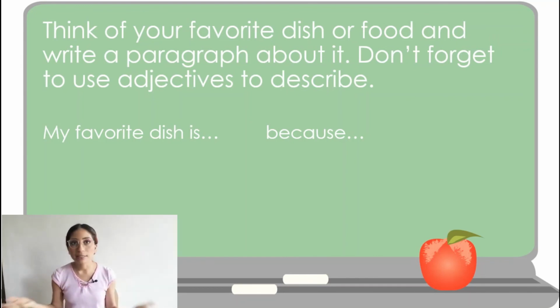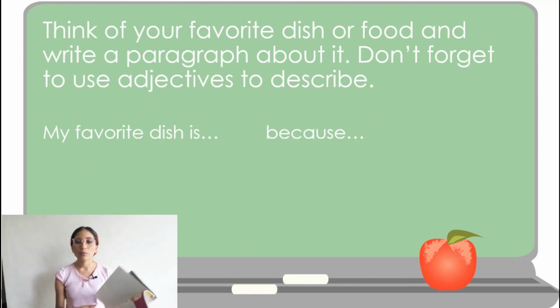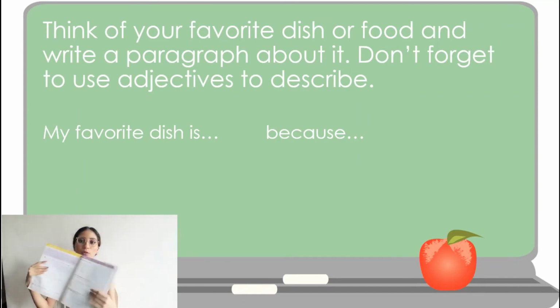And for example, you can talk about other people's opinion. For example, my family thinks it's also delicious because it's popular or it's traditional, okay? And that's it. It doesn't need to be too long. It can also be short. So please, this needs to be in your notebook. Write your paragraph and take a picture of this activity in your notebook and these 2 pages from the workbook, okay?